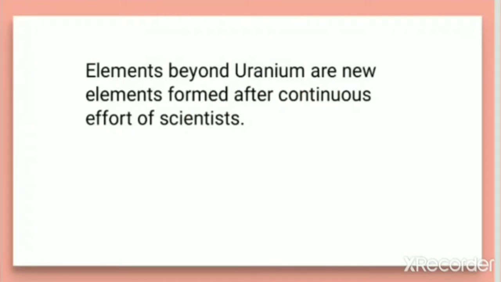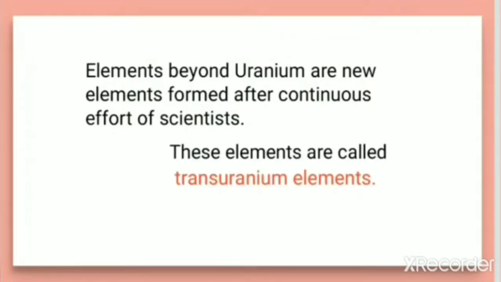They were able to succeed in preparing new elements. So the elements beyond uranium are the new elements formed from the continuous effort of scientists. These elements are called transuranium elements.